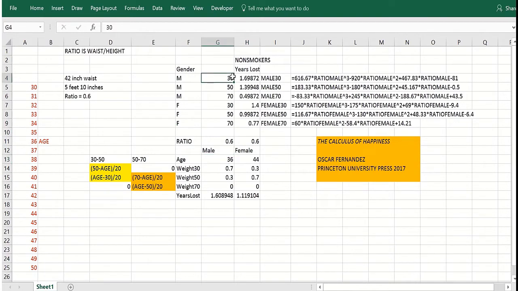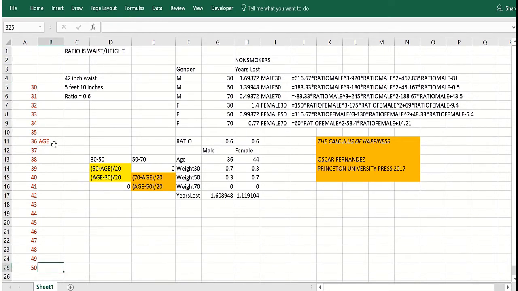Well, if it's 30 years old, you would just plug in this formula, which we put right here for each of the ages 30, 50, and 70 in males and females. But what happens if your age is not 30? For instance, if your age is 36, what would you do? Well, you look over here, 36, you have to sort of interpolate between 30 and 50. You're closer to 30, so you should give more weight to the 30-year-old equation than the 50-year-old equation.